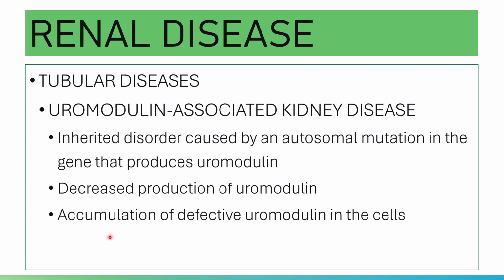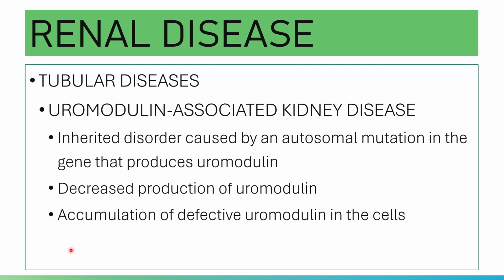Aside from that, mutation of your uromodulin gene will cause an increase in serum uric acid and will result in gout development as early as teenage years, of course before the onset of detectable renal disease.